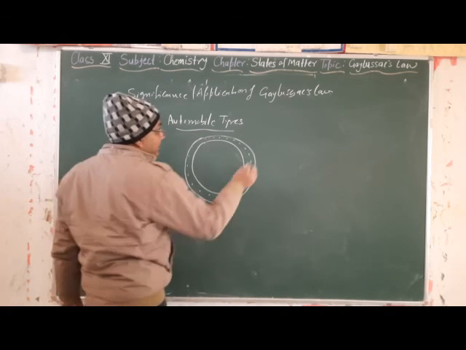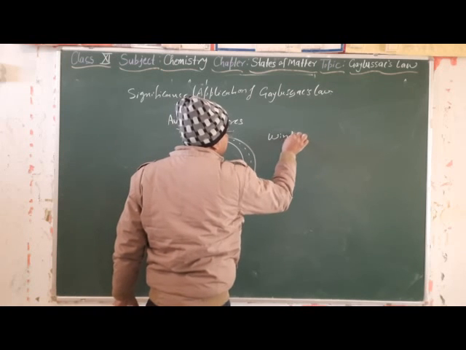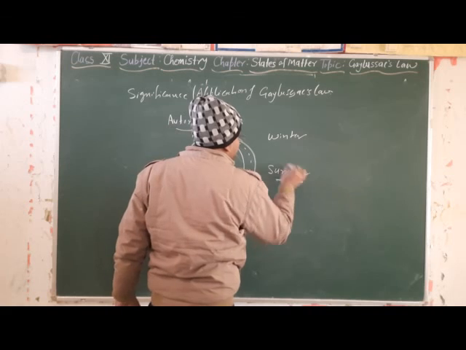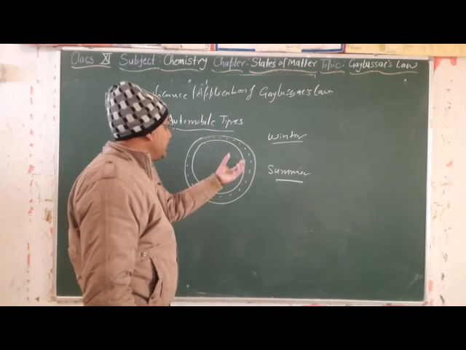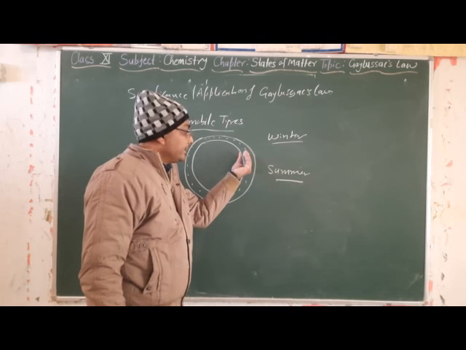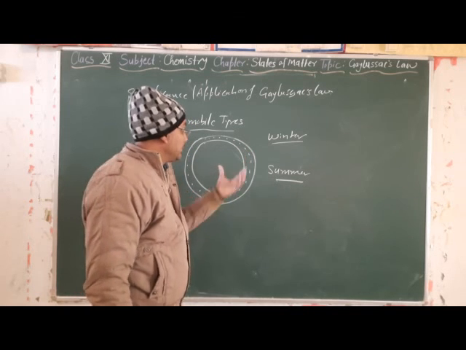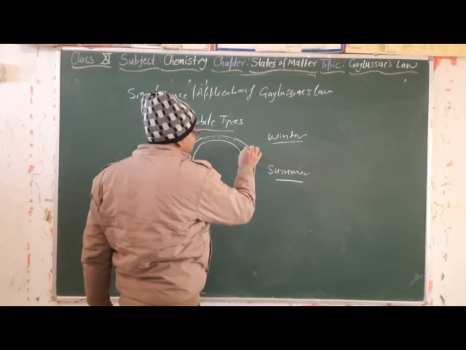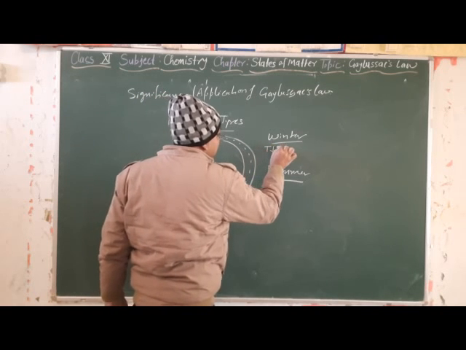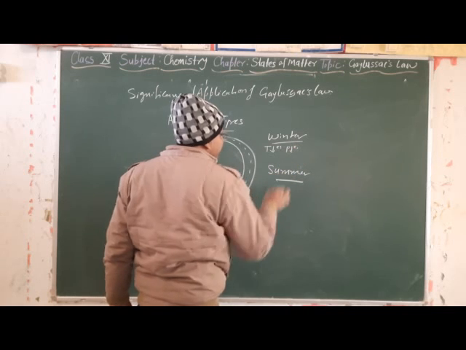In the winter season and in the summer season, we observe that in winter the tube gets deflated, right? It means the pressure inside decreases: when temperature decreases, pressure decreases.